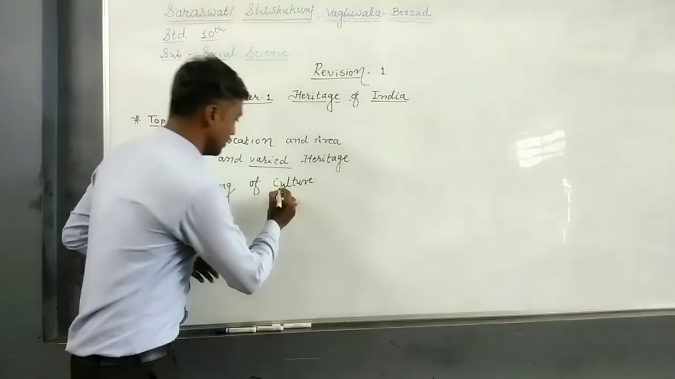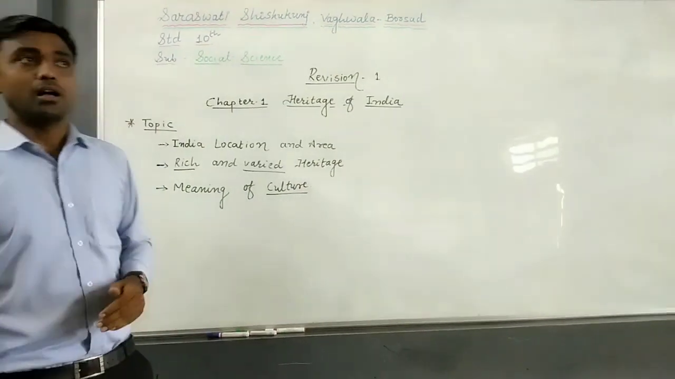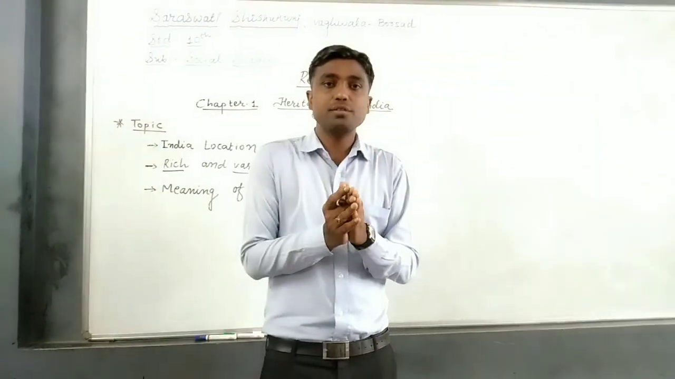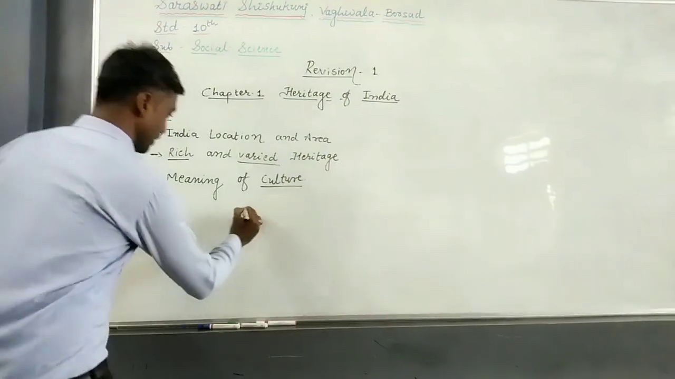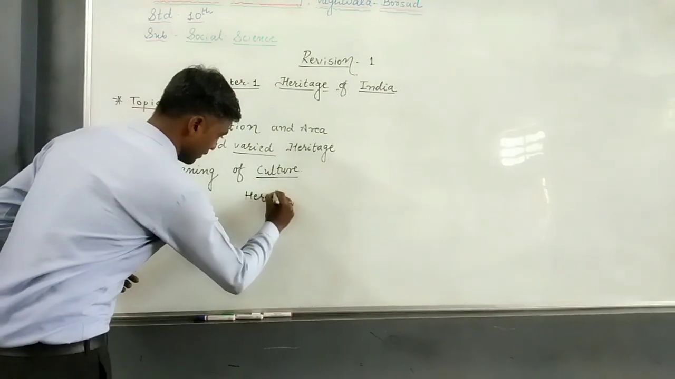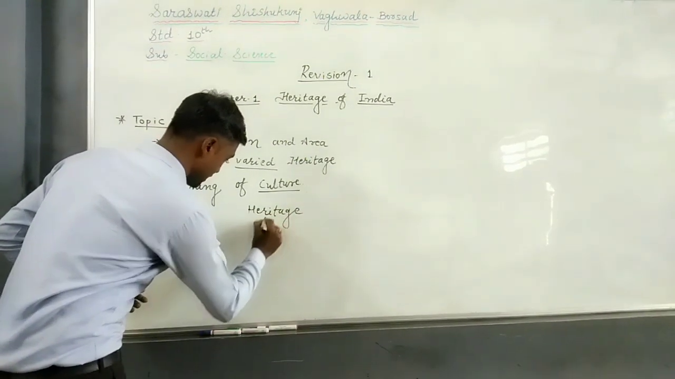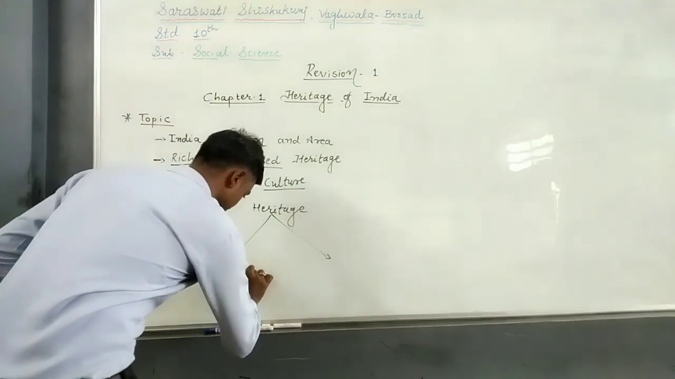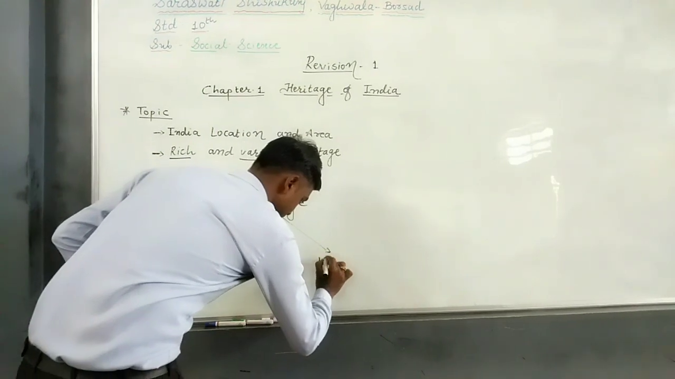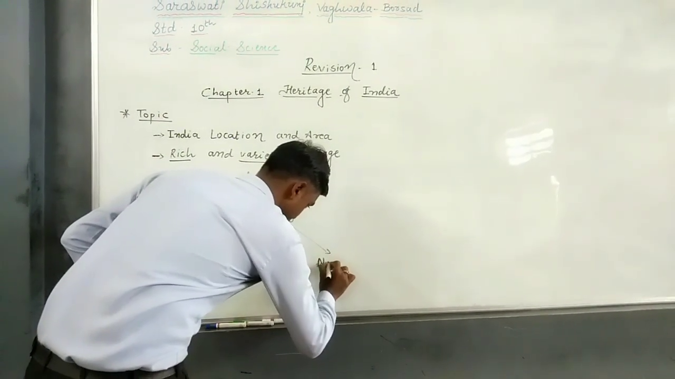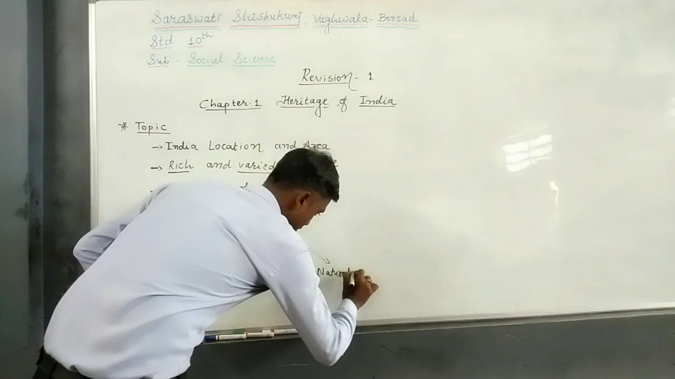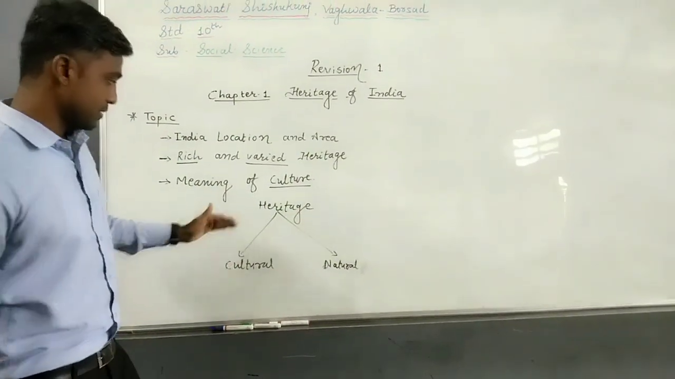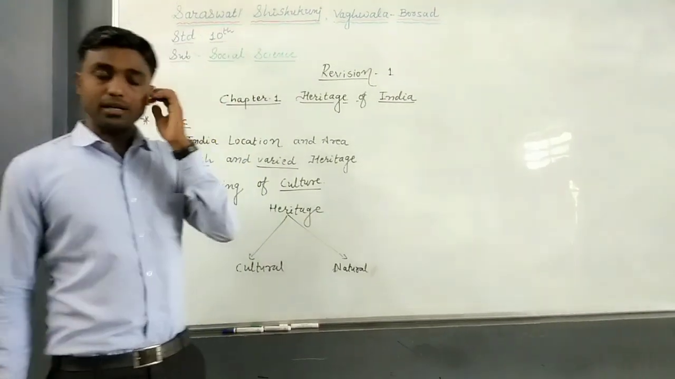Now that we have learned the word culture, let us look at the cultural heritage of India. Here the heritage is divided into two parts: cultural heritage and natural heritage.